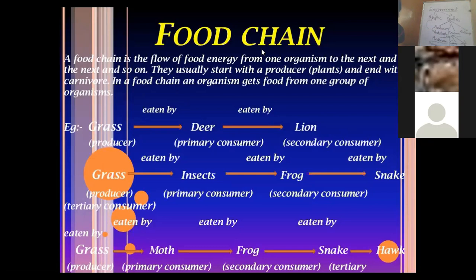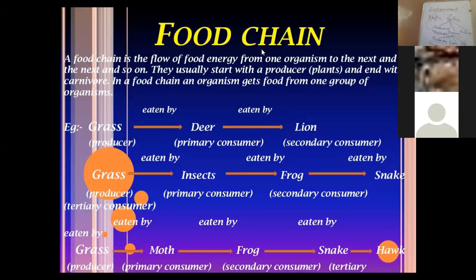There are tertiary consumers also. There is not just a simple food chain which consists of two steps or three steps or four. There are multiple food chains, so a chain can have different levels.